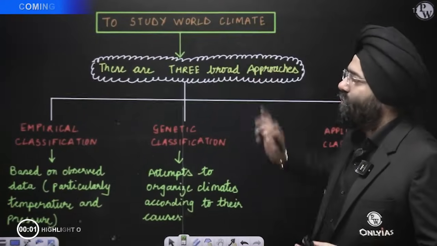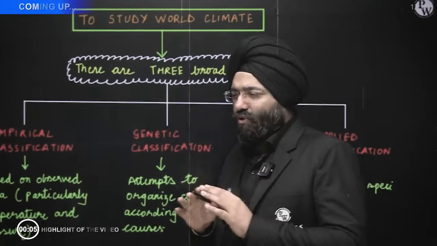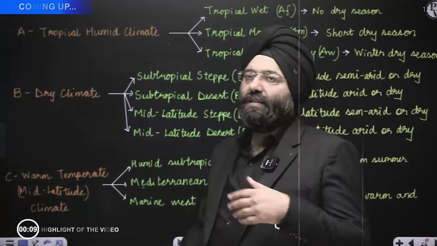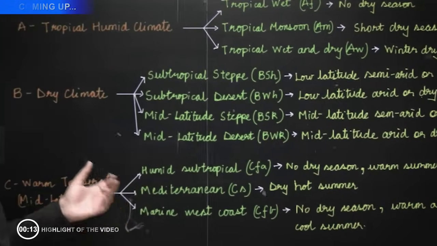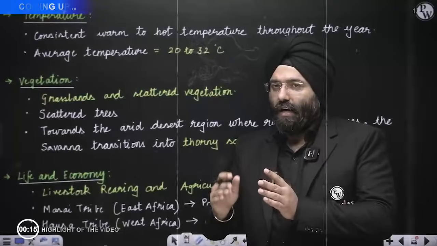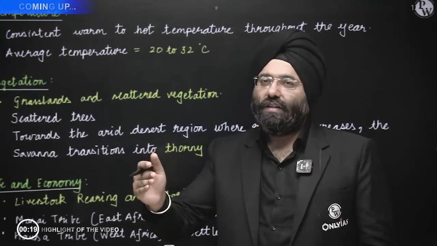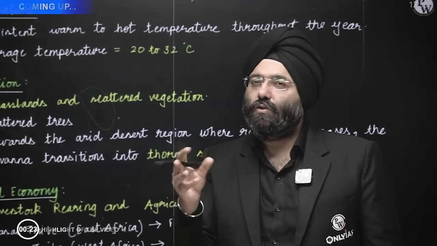If you want to study the world climate, there are three broad approaches or ways in which you can study the climate. First is, Koppen has basically classified into a lot of types, right? Some might not be present in India, some might be present. Now, where the boundary of the tropical grasslands ends and you have the region of desert, you will realize that in that zone, you have certain characteristic features which are closer to desert.